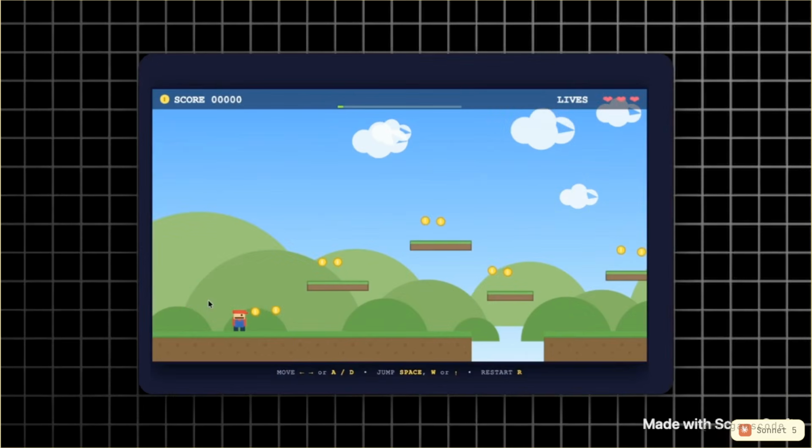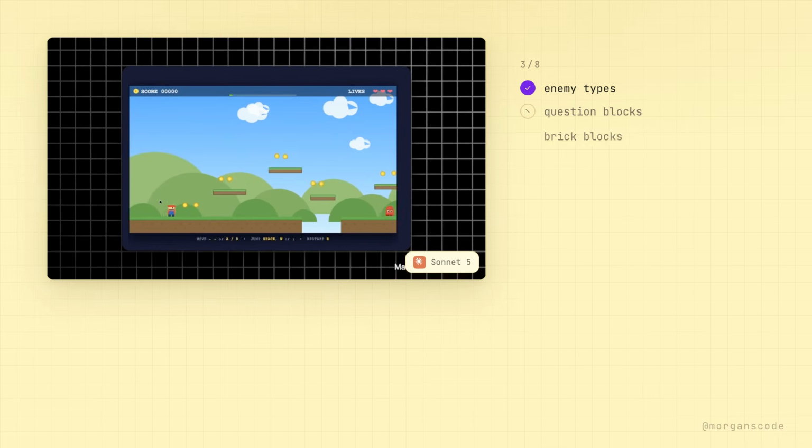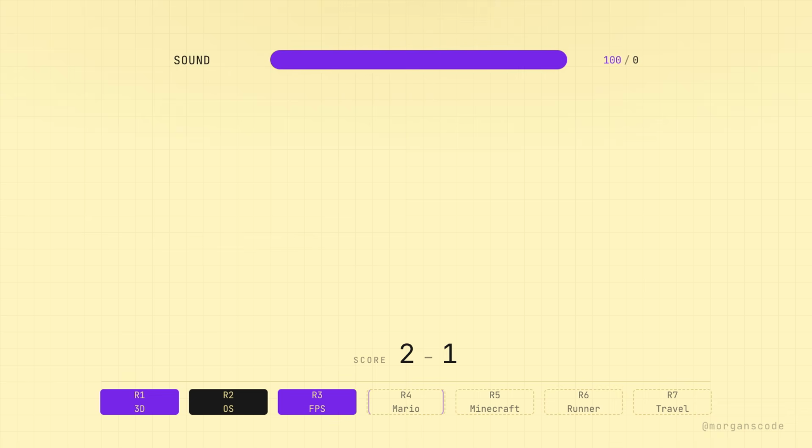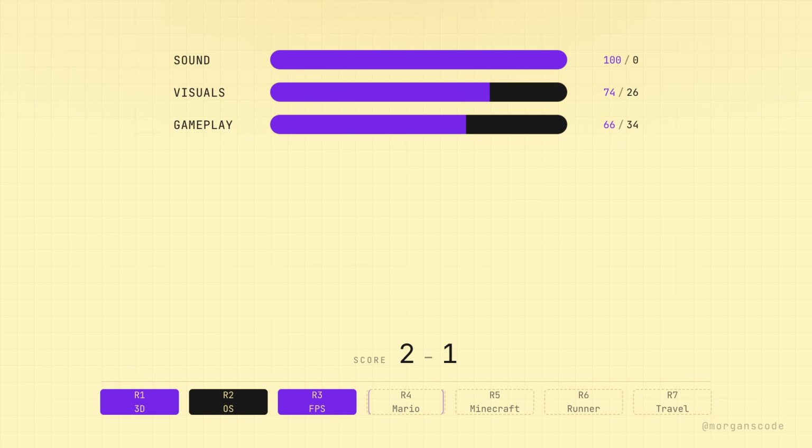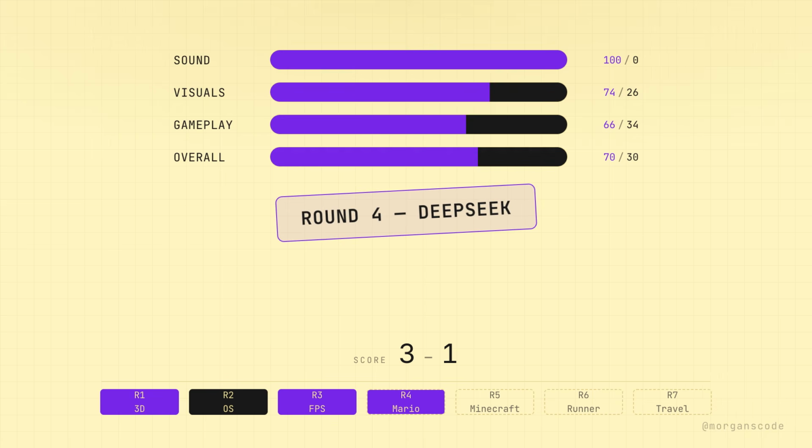Sonnet's game worked, but it was much simpler. The environment had fewer details, and there was no sound. For sound, visuals, gameplay, and overall quality, DeepSeek was clearly ahead. That gave DeepSeek its 3rd win.